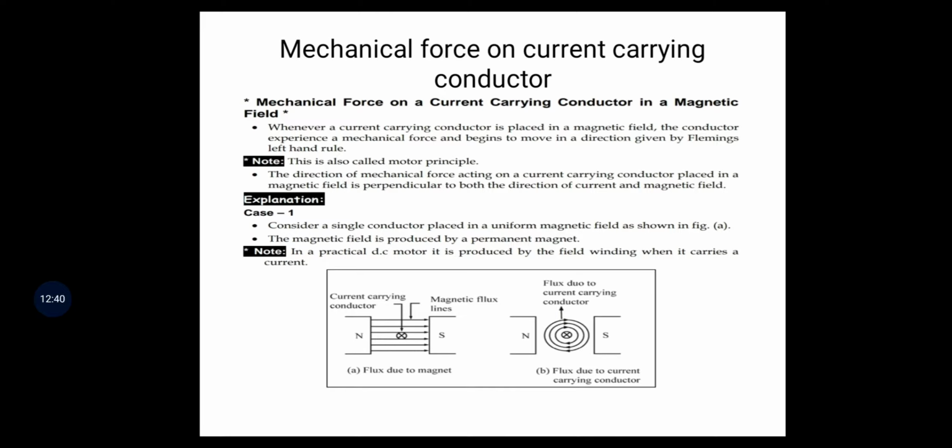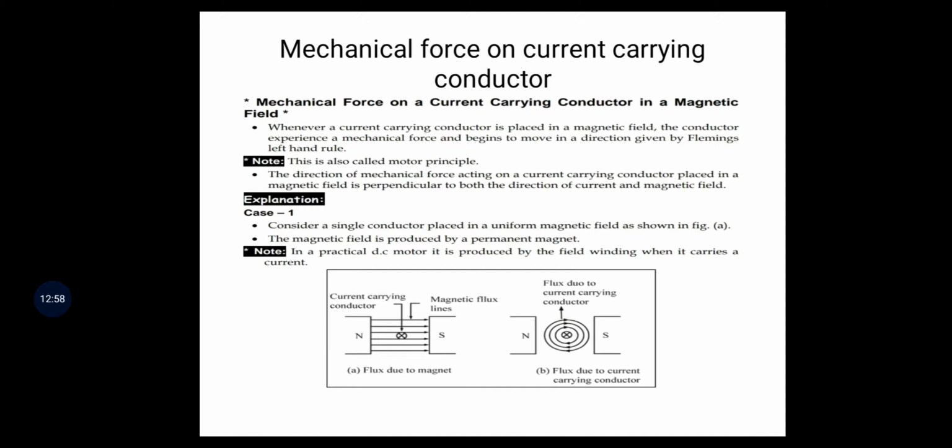Next we are discussing mechanical force on a current carrying conductor.